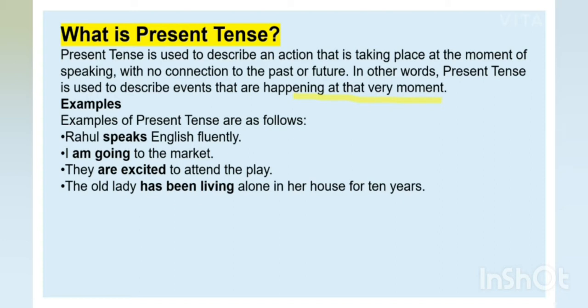For example, Rahul speaks English fluently. I am going to the market. They are excited to attend the play. So these are three examples, and one more example: the old lady has been living alone in her house for 10 years. So these are the examples of present tense.